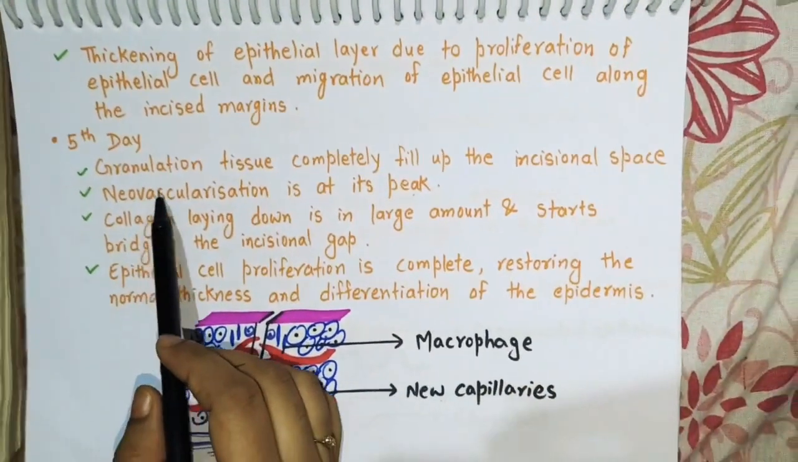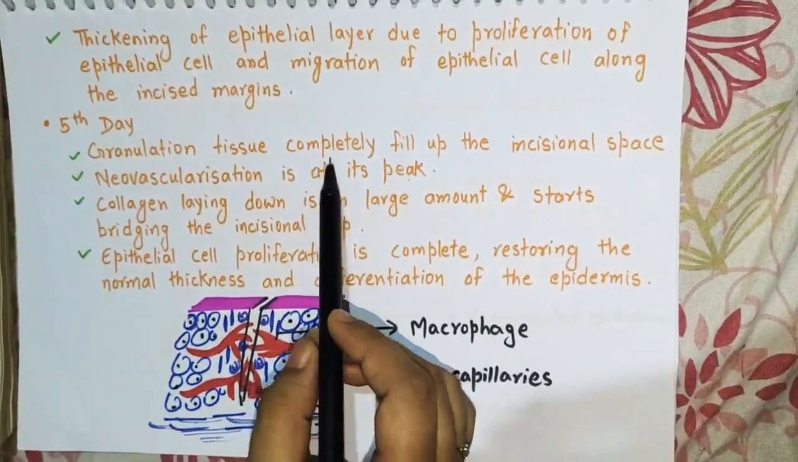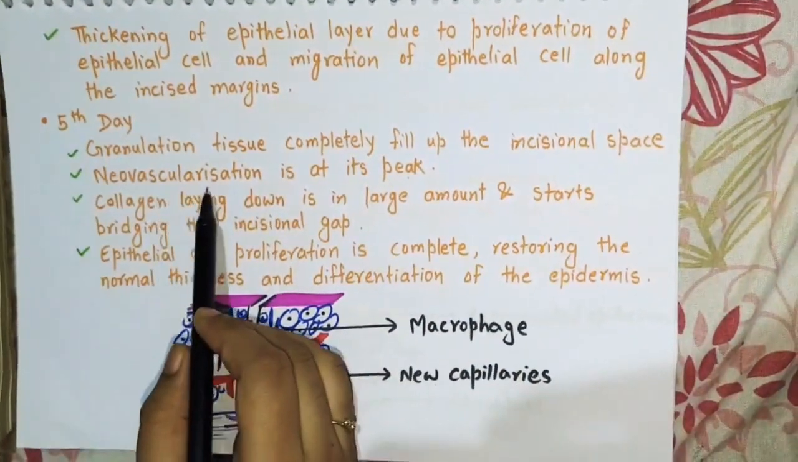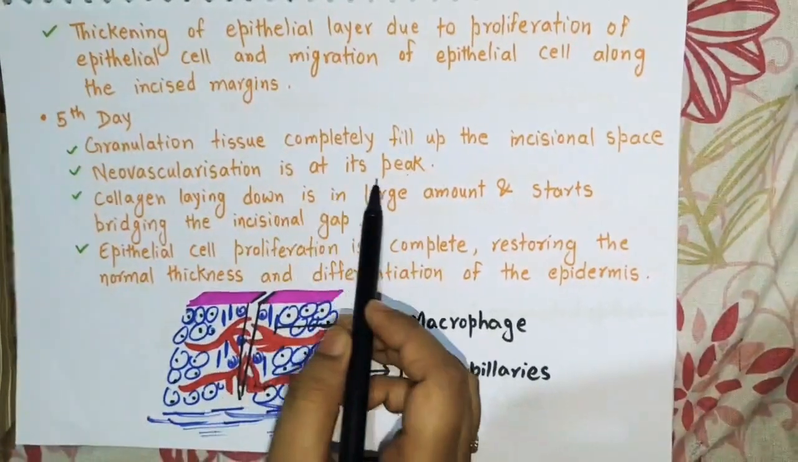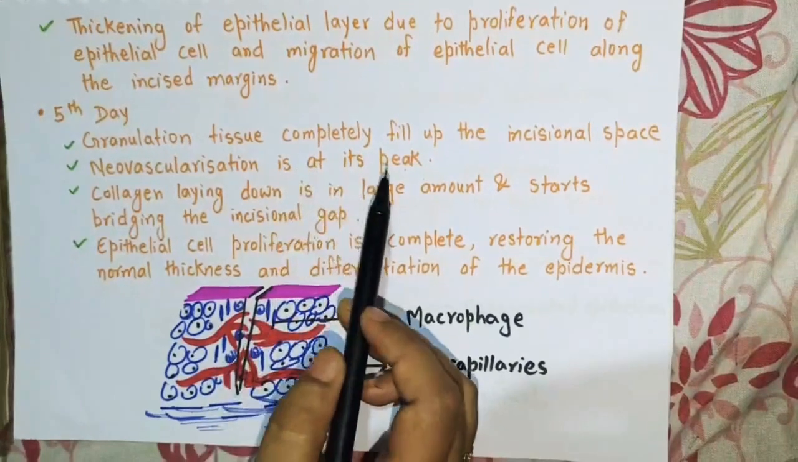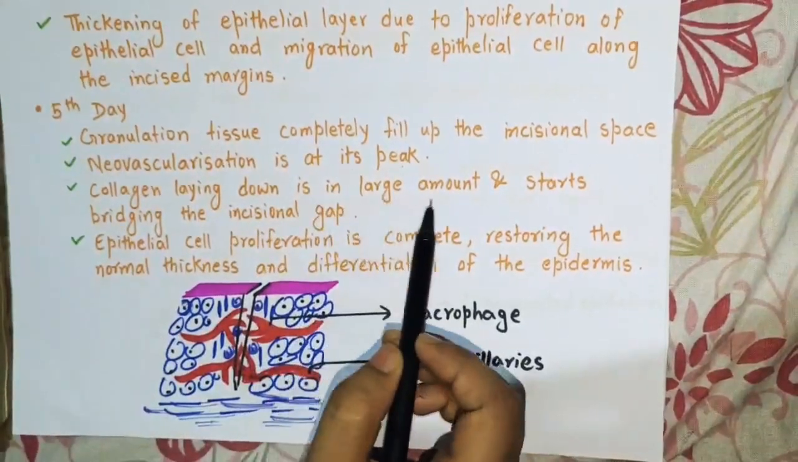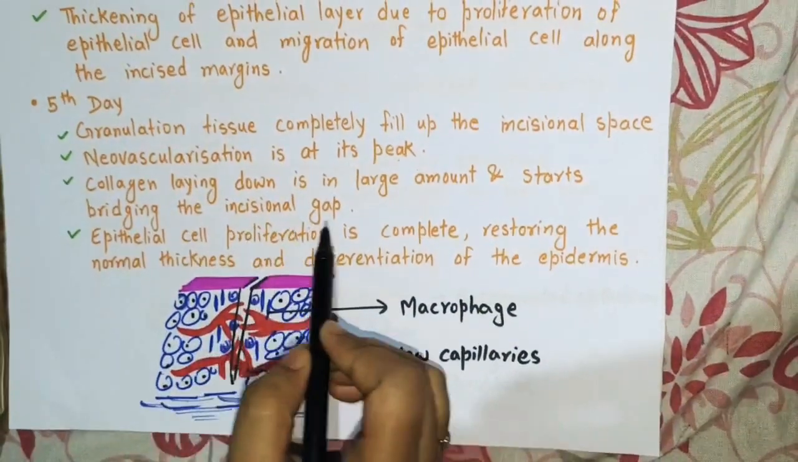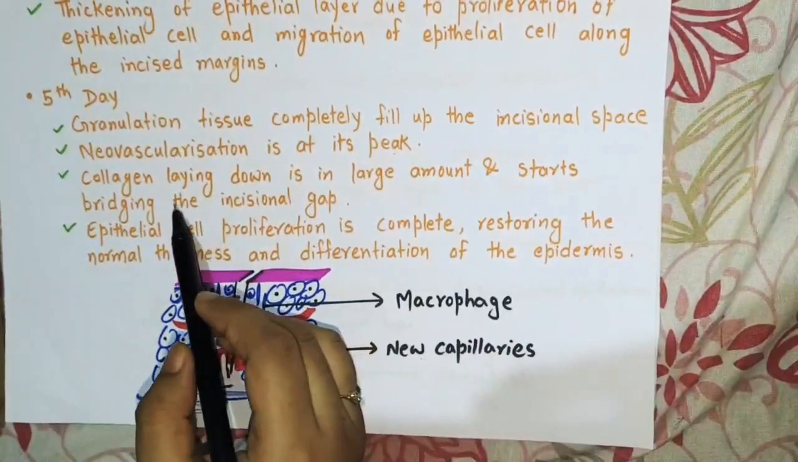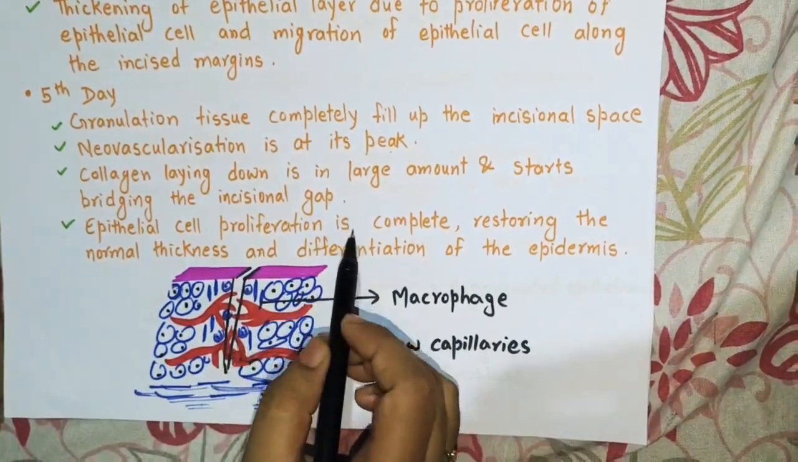On the fifth day there will be formation of granulation tissue which will completely fill up the incisional space, and the process of neovascularization is at its peak. Neovascularization is a process of formation of new blood vessels. Collagen laying down is in a large amount and starts bridging the incisional gap. There will be a large amount of collagen formation, and that will bridge the incisional gap.